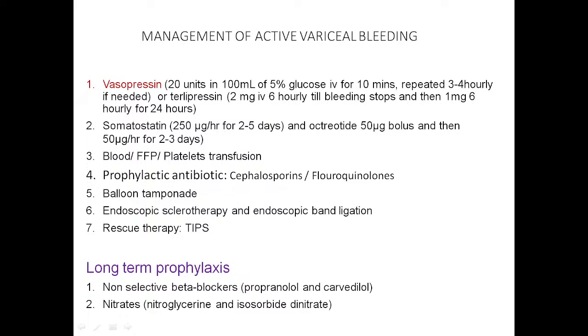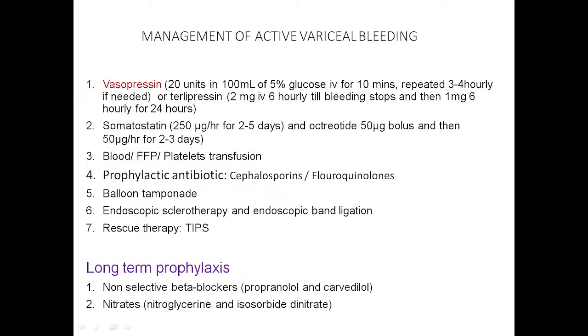Okay. So, what is dose of terlipressin? This is most commonly used agent, terlipressin. What is dose of terlipressin? It is 2 mg every 6 hourly till bleeding stop, and then 1 mg 6 hourly for next 24 hours. Okay. So, patient coming with bleeding, first you will give terlipressin 2 milligram.